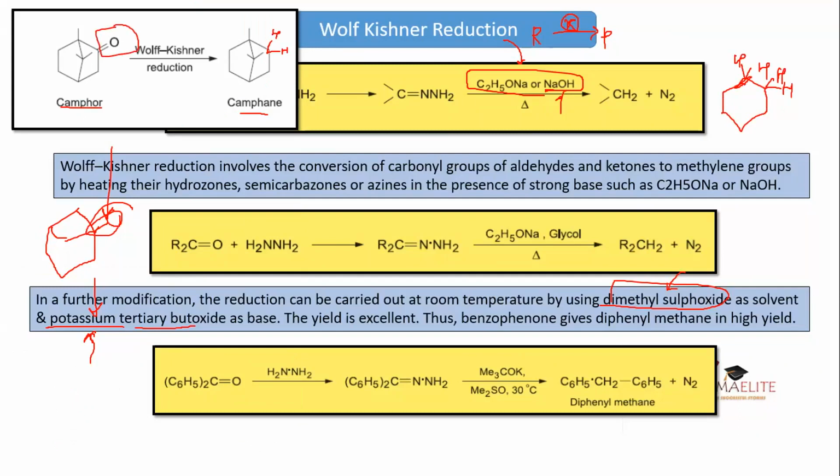For your information, GPAT 21. There was a question on predict the product for Wolff-Kishner reduction. The reactant was this. Unfortunately, you could not identify the product. Reactant was this. क्या रहेगा product? कोई मुझे help कर सकता है? Product क्या रहेगा? This was the reactant. Arrow पे hydrogen लिखा था NH2 NH2.